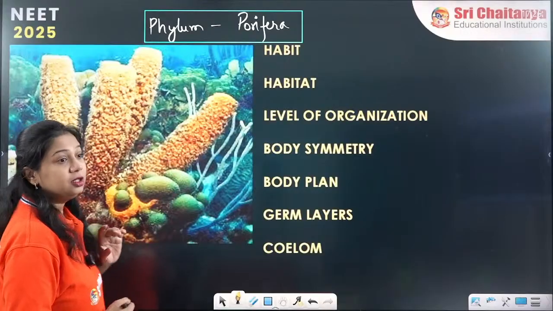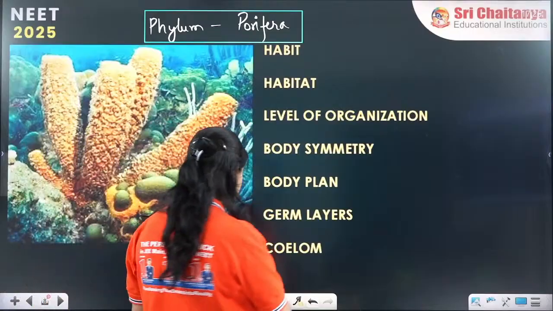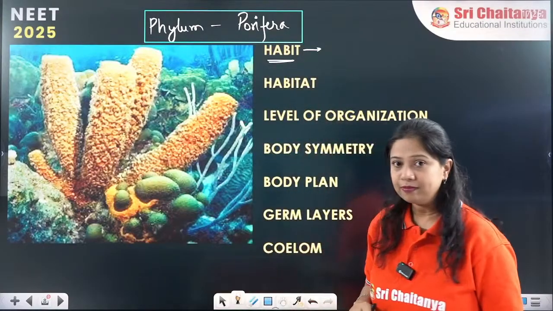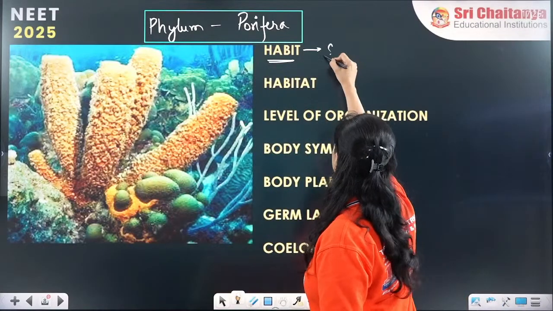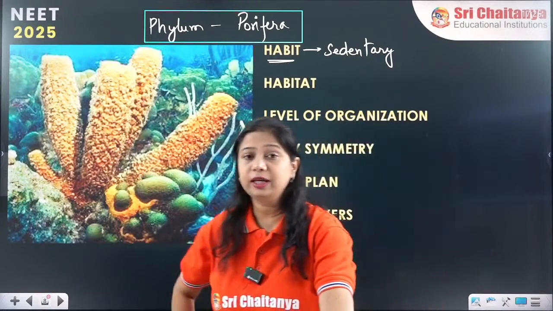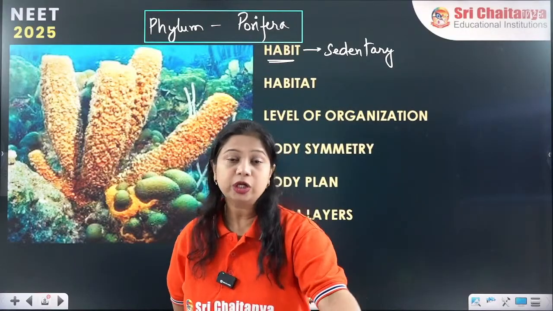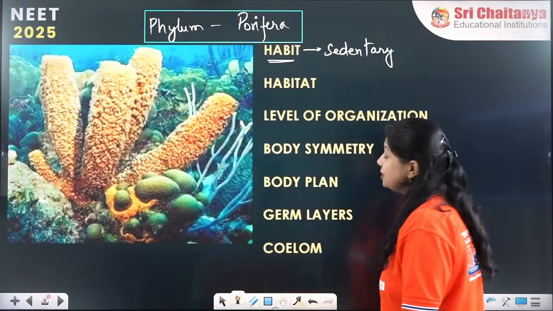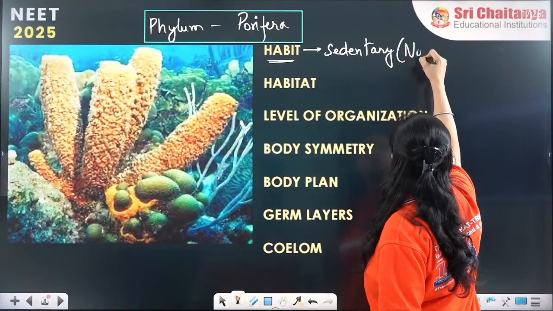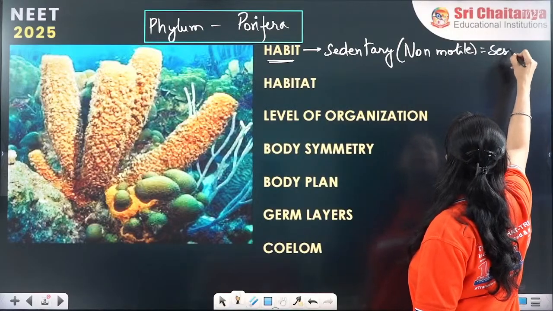The poriferans, the pore-bearing organisms. Now, what are their characteristics? The first characteristic is the habit. Most of the poriferans are sedentary in nature. Habit means what they look like, what their characteristics are, what they eat, what they like. So the habit of these organisms is that they are sedentary. The word sedentary means non-motile. It is also regarded as sessile.